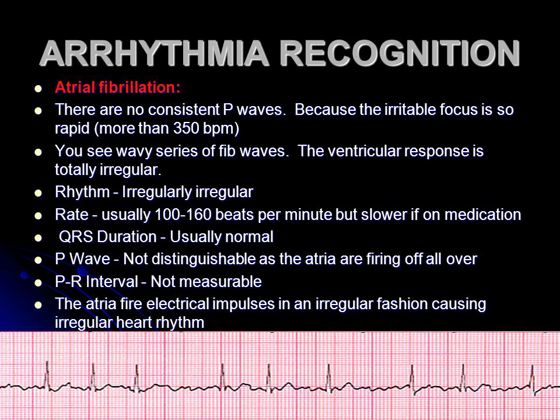Rhythm, irregularly irregular. Rate, usually 100 to 160 beats per minute but slower if on medication. QRS duration, usually normal. P wave, not distinguishable as the atria are firing off all over. PR interval, not measurable. The atria fire electrical impulses in an irregular fashion, causing irregular heart rhythm.